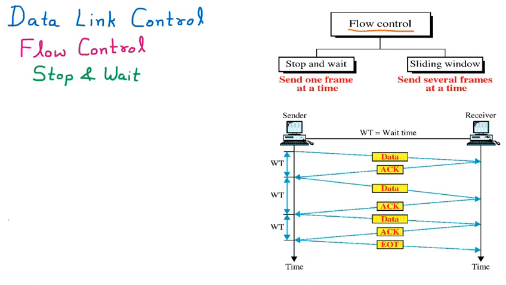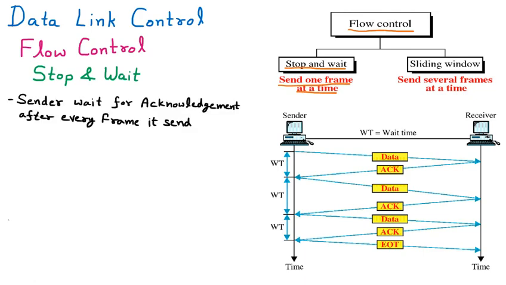But here we are learning the stop and wait protocol, where we can send one frame at a time, meaning we can only transmit one particular frame within a particular span of time, or we can say that the sender waits for the acknowledgement after every frame is sent.